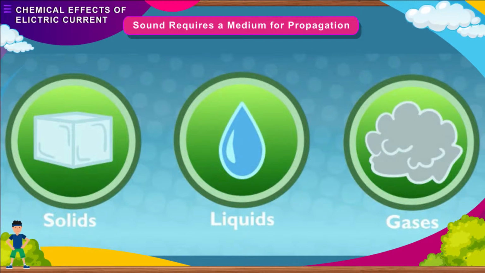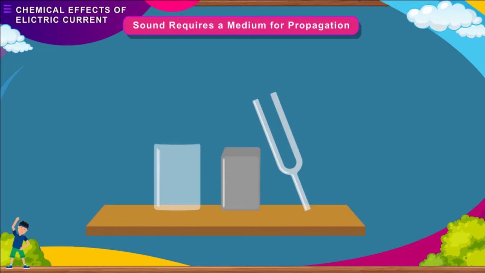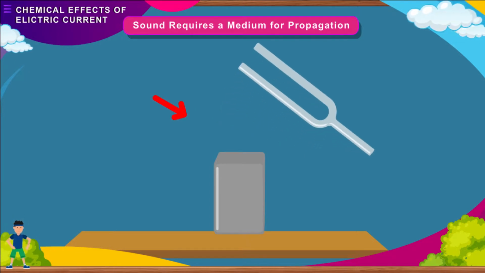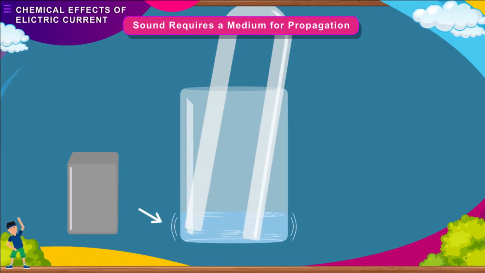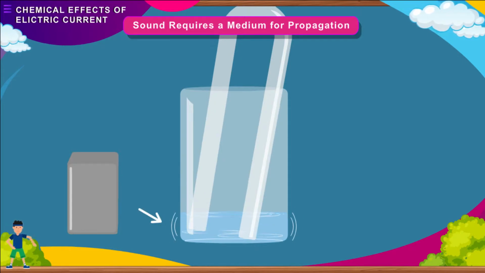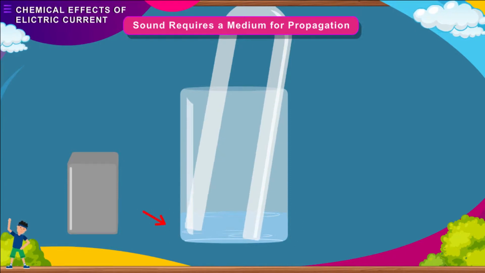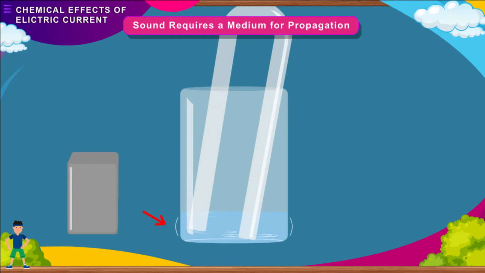Here is an activity to show that sound is produced by vibrations. Take a tuning fork, rubber pad, and a beaker of water. Strike the tuning fork against the pad and touch the surface of water. You will notice that waves are produced in the water due to the vibrating fork. As vibration is produced by the tuning fork, a humming sound is also produced. Thus, it is clear that vibrations produce sound.